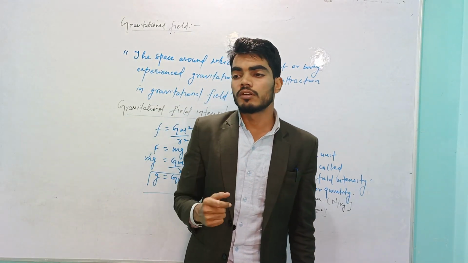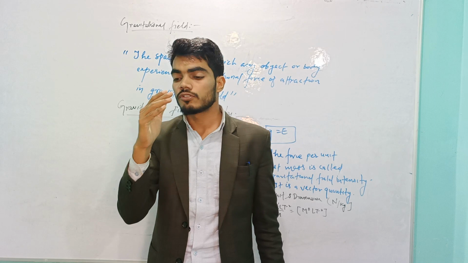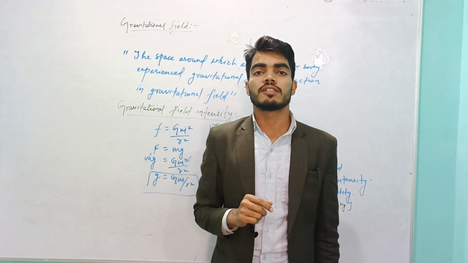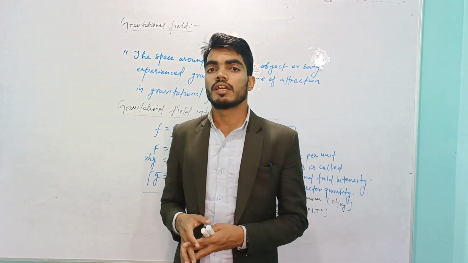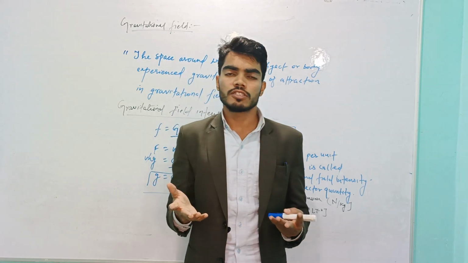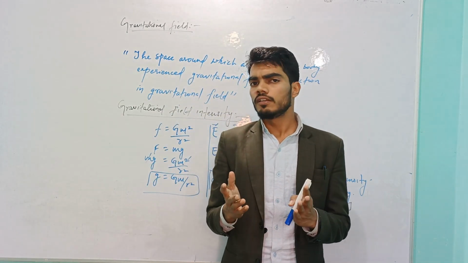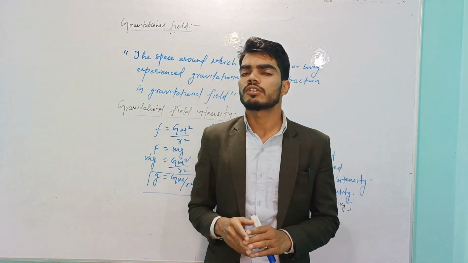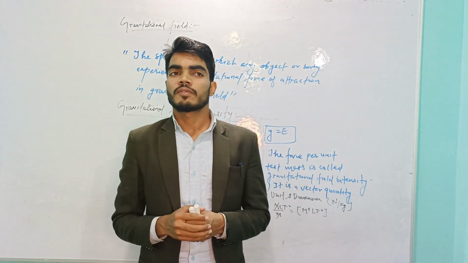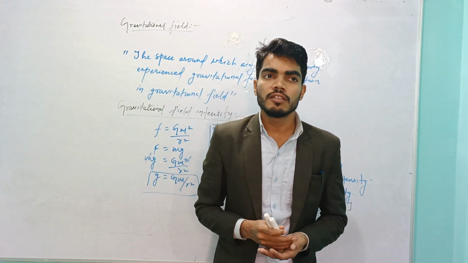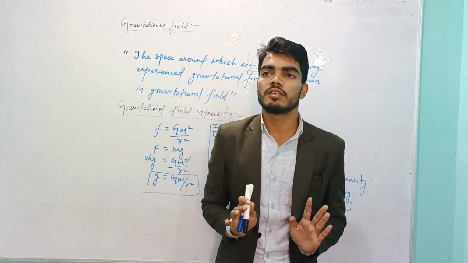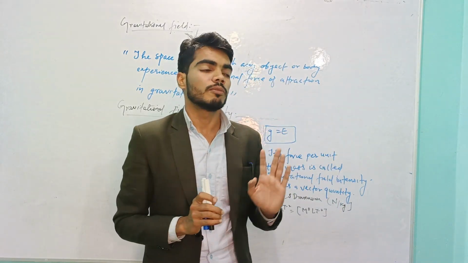So keep in mind the series: the first concept is what is gravitational field and what is gravitational field intensity. Gravitational field is a field where the gravitational force of attraction can be experienced, and gravitational field intensity is the force per unit mass. You can keep this in mind for memorization.